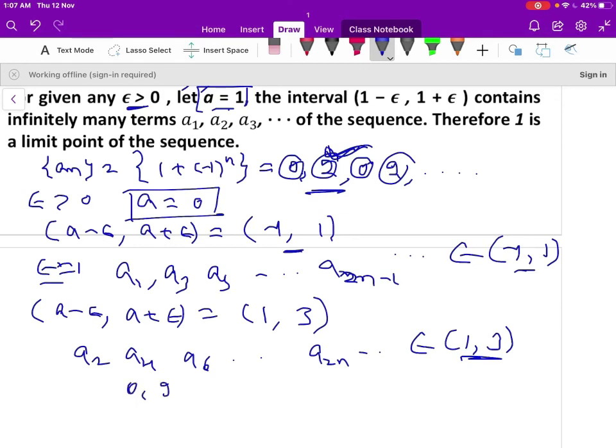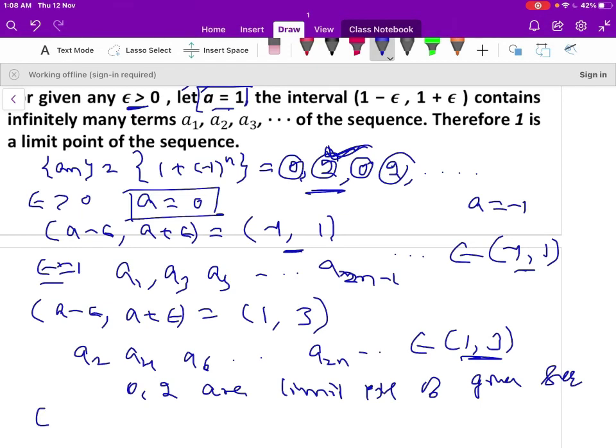Therefore 0 comma 2 are the limit points of the given sequence. Let me check whether another point is a limit point or not. Let us check a equal to minus 1. Let us construct the interval.